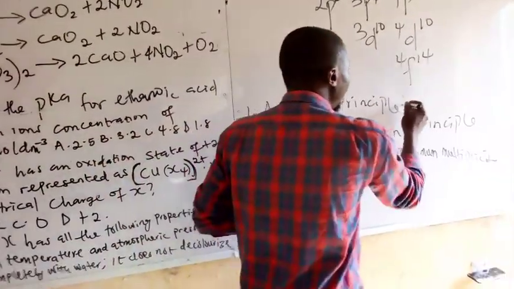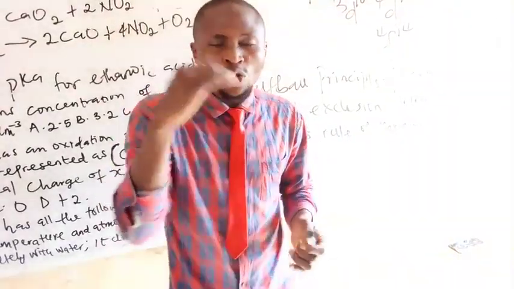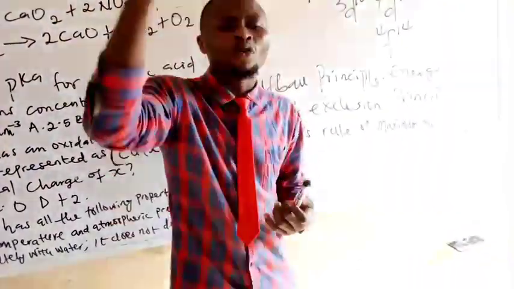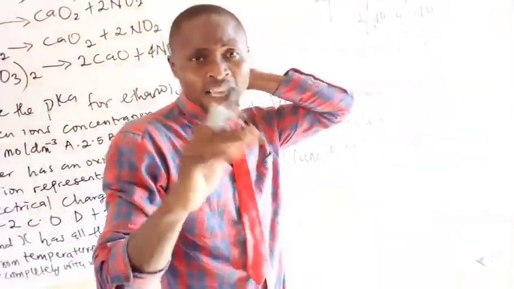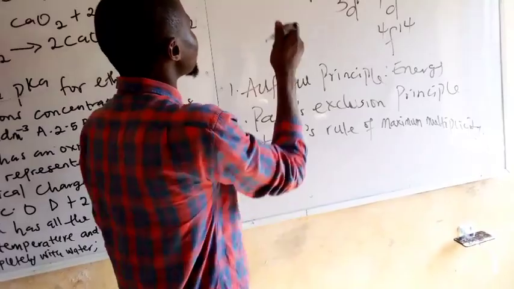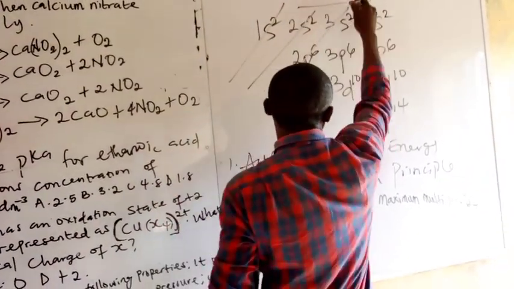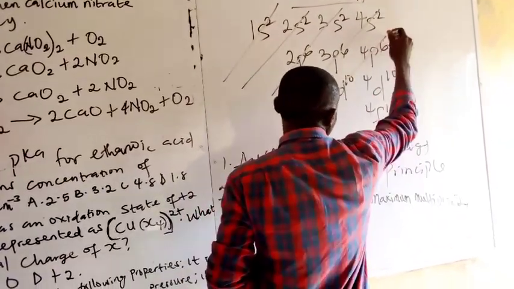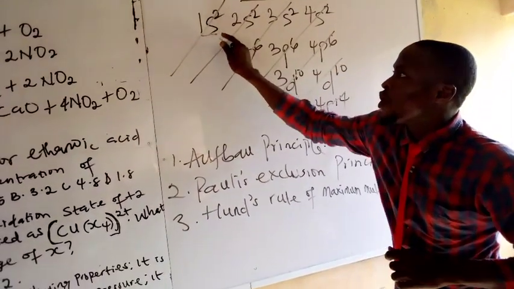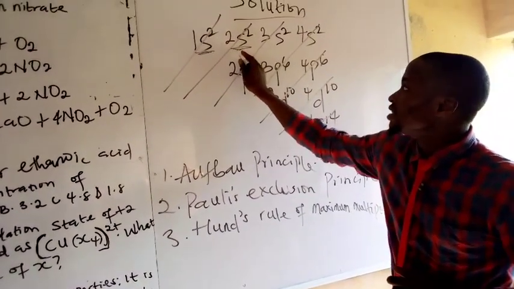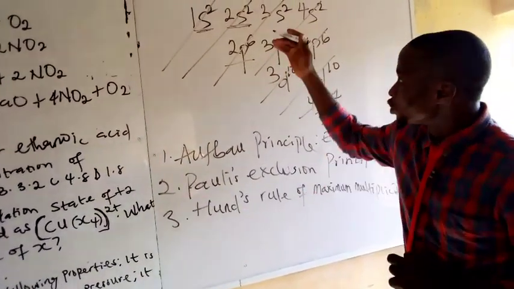Now, not to waste our time, Aufbau is talking about energy, which means that electrons should be filled to orbitals having lower energy before going to higher energy. These orbitals have a series of different energy levels. For instance, you have to cross it in this format. Ladies and gentlemen, what this means is that you write 1s before 2s, then 2s before 2p, from bottom to top.